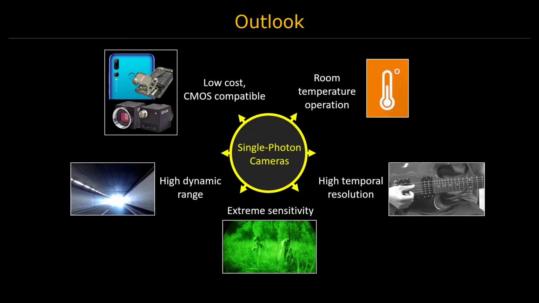In summary, SPAD sensors have the benefit of extreme sensitivity to light, high temporal resolution, and high dynamic range. Compared to current scientific low-light cameras, SPADs also have the benefit that they can operate at room temperature. Since SPADs are compatible with CMOS fabrication, they can potentially be manufactured at relatively low cost. With the ongoing development of SPAD arrays, we envision Quanta burst photography finding applications in both consumer and scientific photography.